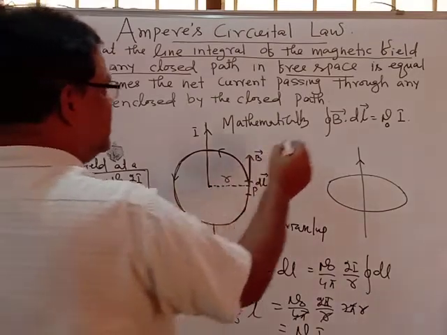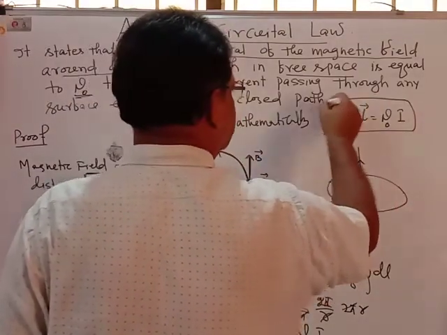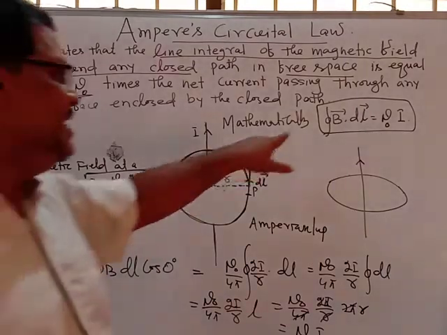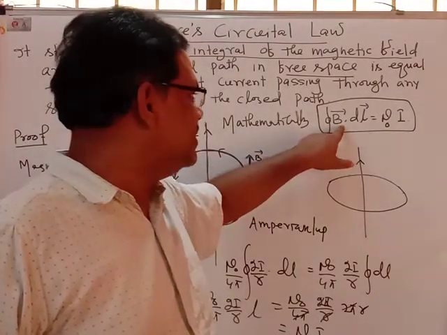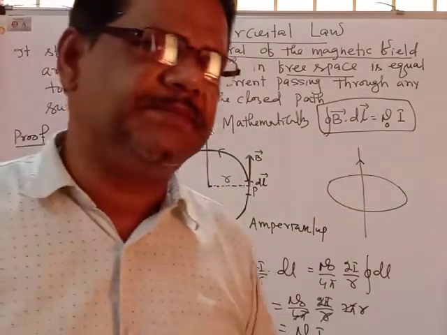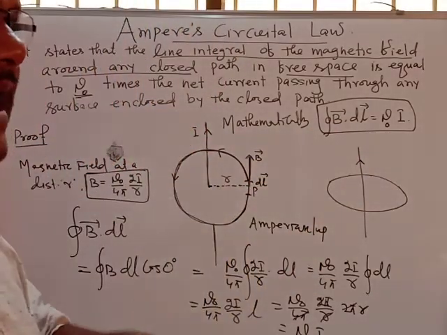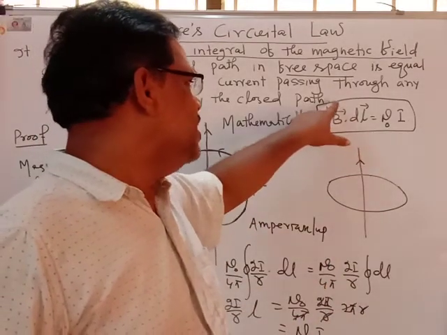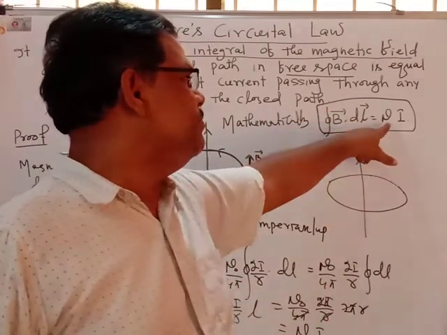Actually, what we are getting is that the closed integral of B dot dl is equal to mu naught I. So that is the line integral. If somebody is talking about the line integral, B vector dot dl vector, integration is the method of summation. You take that magnetic field along that closed line. That is B dot dl vector, and that closed integration is equal to mu naught I.